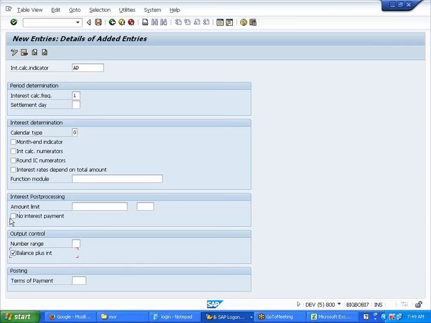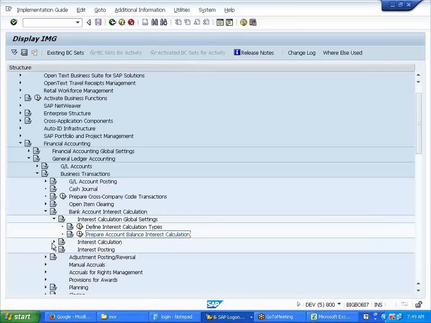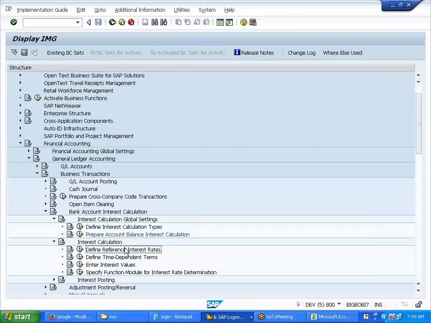I'll save it. Where no interest payment is given, if you tick it, it will not take an amount below 10,000. If you don't tick it, it will take the amount. Back. Next. Is that part clear?